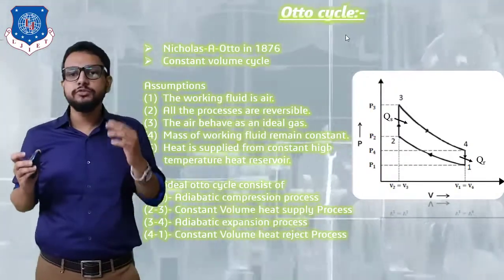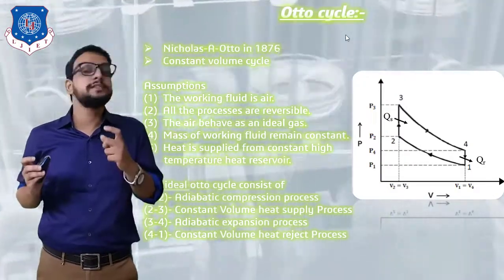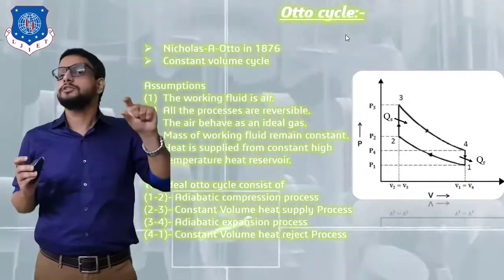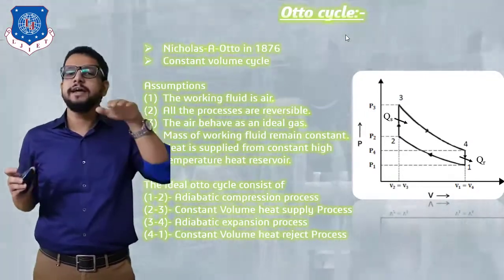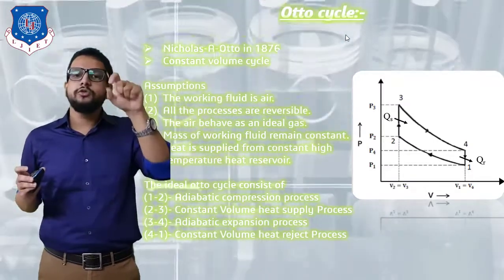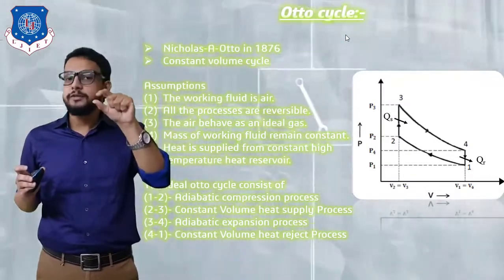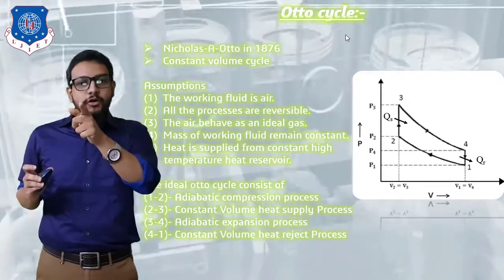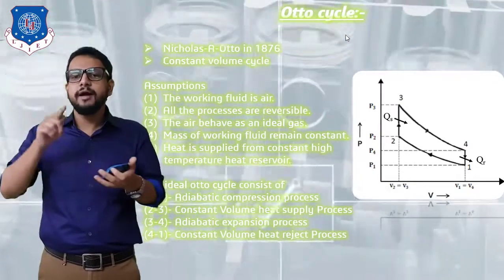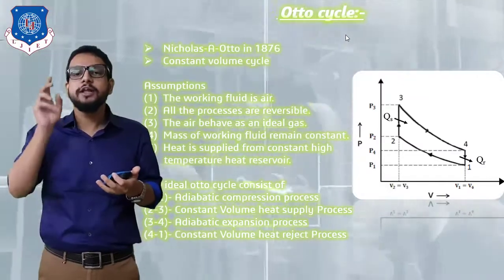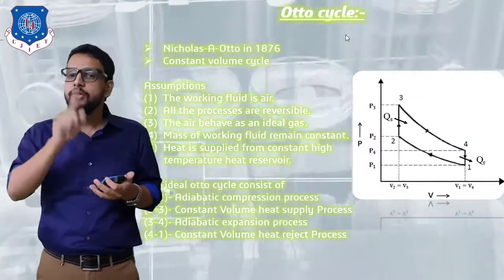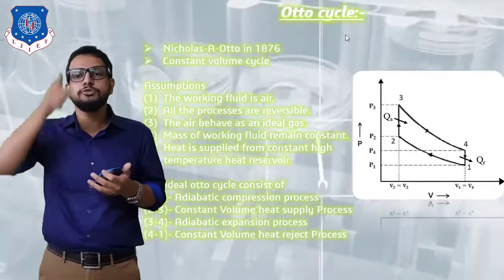Now from state 2 to state 3, it represents that heat energy is supplied. So air at that point of time will be present in the clearance volume, that is between top dead center and the cylinder head. So energy is going to be supplied, and at that time volume is going to remain constant. So constant volume heat addition is represented by a straight vertical line, in which when heat is supplied, pressure is going to increase but volume is going to remain constant, represented from state 2 to state 3.